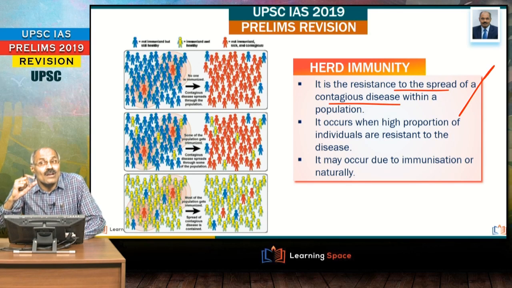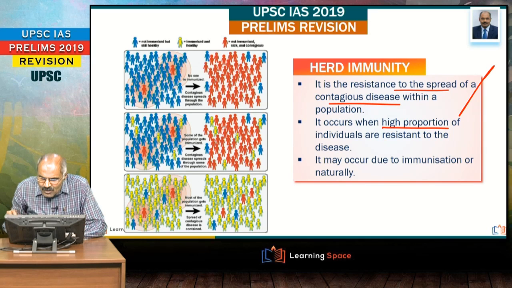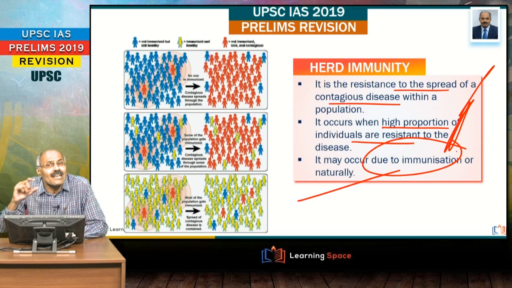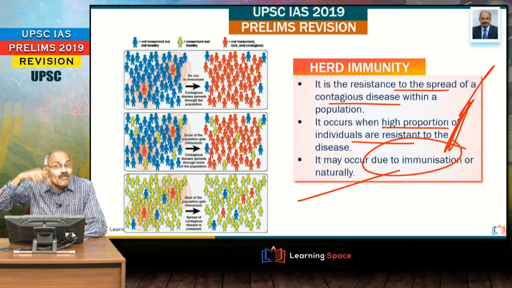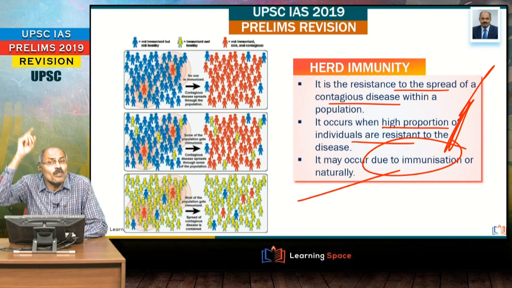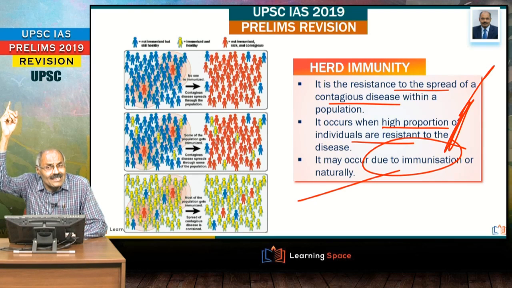Herd immunity occurs when a high proportion of individuals are resistant to the disease. It may occur due to immunization or because of natural processes when certain viruses are endemic to the area, just like the present example. It is not clear whether people have herd immunity or not. To know that, seroprevalence surveys are required.